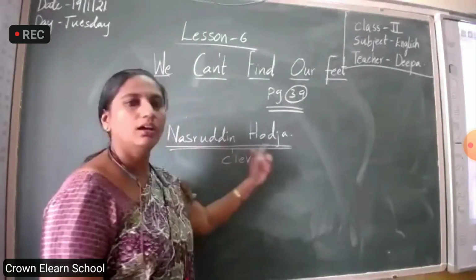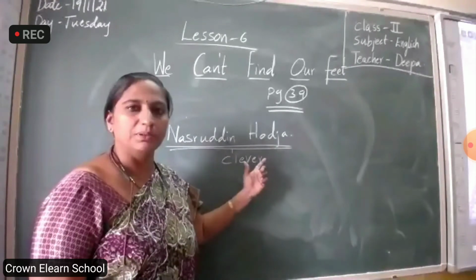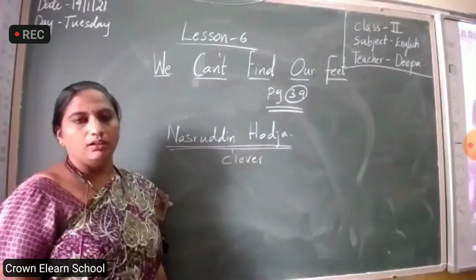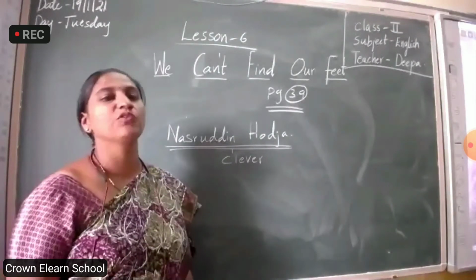Nasruddin Hodja is a very clever person. Next. He is also very funny.